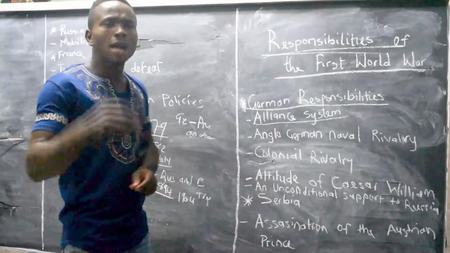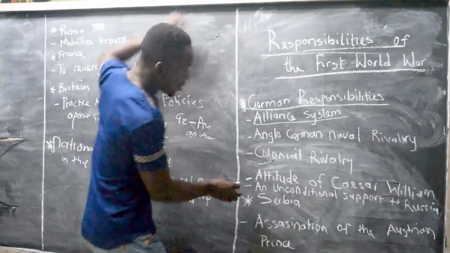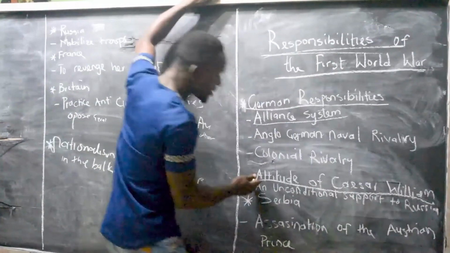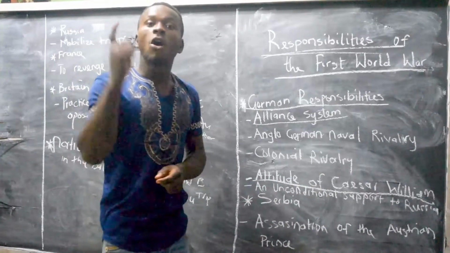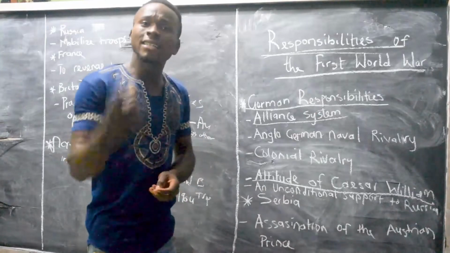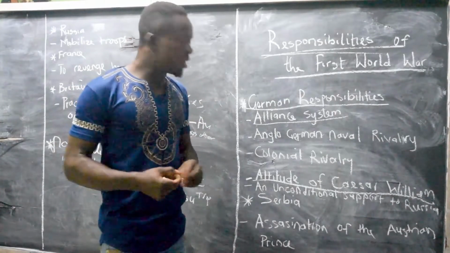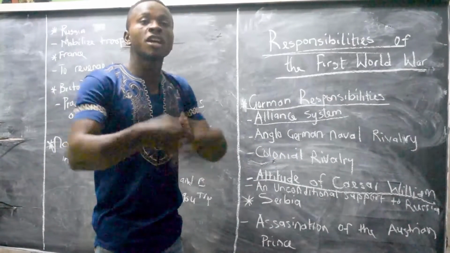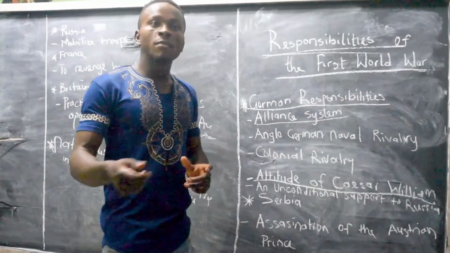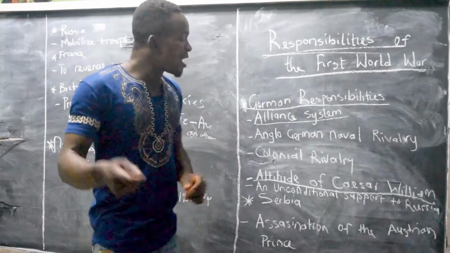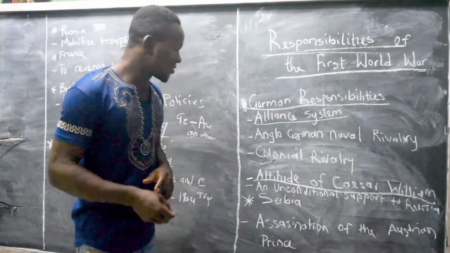And then we can talk about the attitude of Kaiser William. The attitude of Kaiser William also influenced the outbreak of the First World War in Europe. How did it influence it? Kaiser William was a very provocative man in Germany. First of all, he was not on good terms with Britain. That was why he sent a congratulation letter when Britain had a problem and was defeated. This provocative attitude also provoked the outbreak of the First World War in Europe.